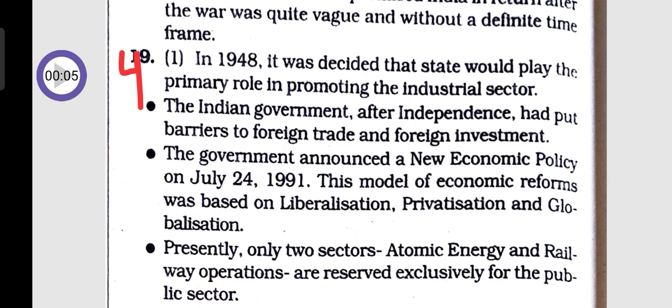The government announced a new economic policy on July 24, 1991. This model of economic reforms was based on liberalization, privatization, and globalization. Presently, only two sectors, atomic energy and railway operations, are reserved exclusively for the public sector.